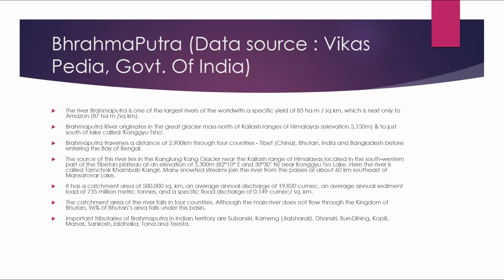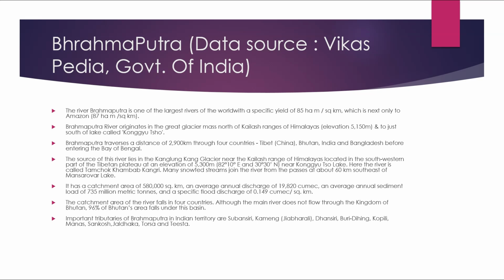Brahmaputra river originates in the Great Glacier Mass north of Kailash ranges of Himalayas, at an elevation of 5,150 meter, just south of a lake called Kongyu Sho. Brahmaputra traverses a distance of 2,900 km through four countries: Tibet in China, Bhutan, India, and Bangladesh, before entering into the Bay of Bengal.